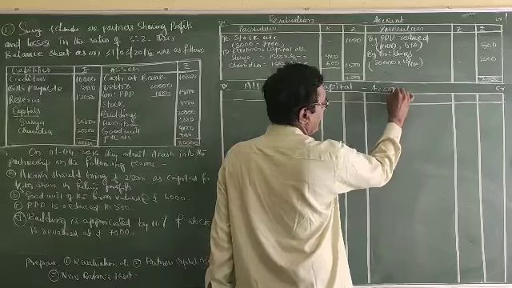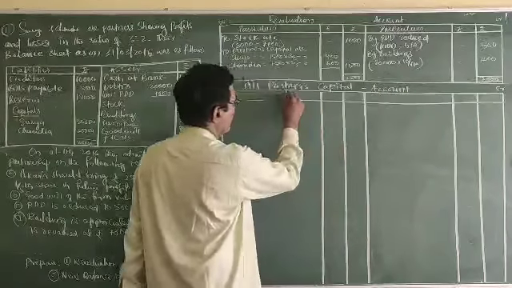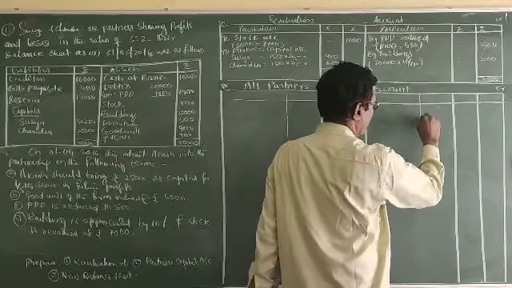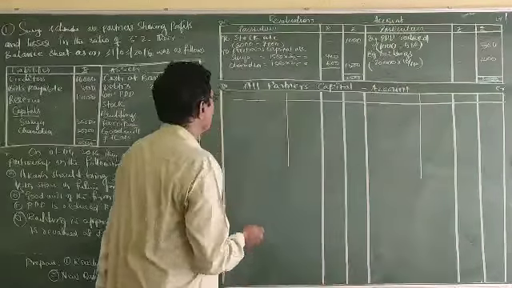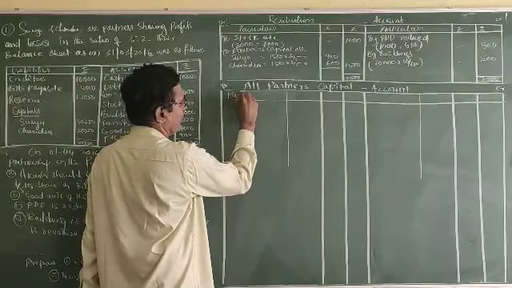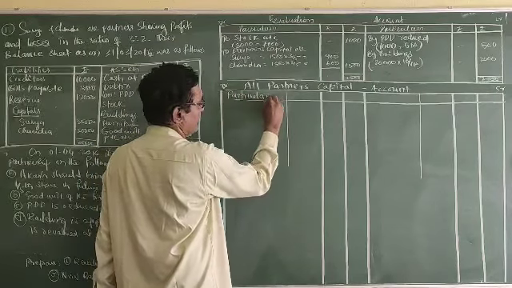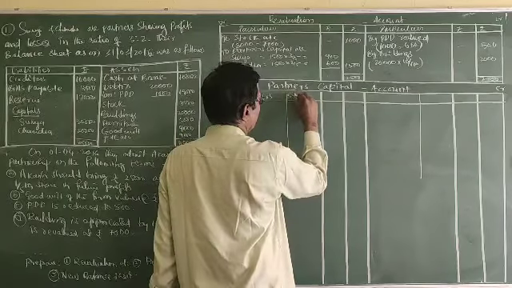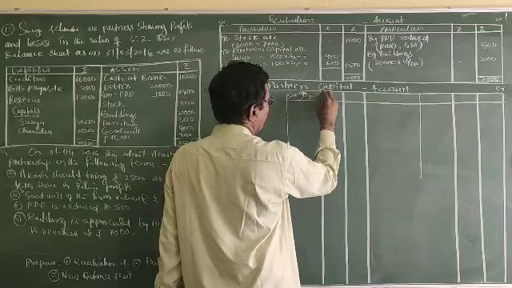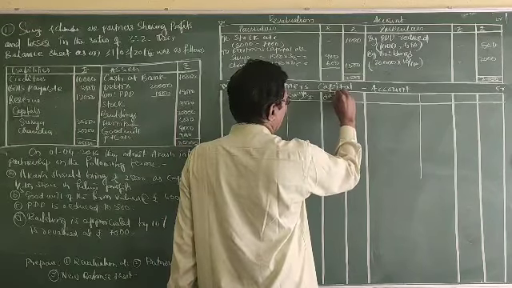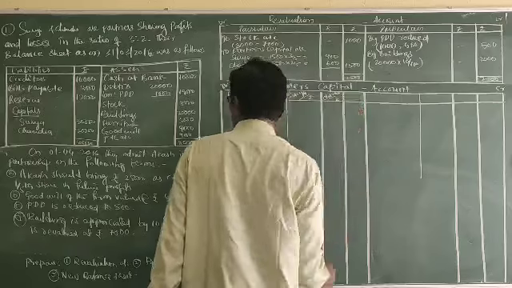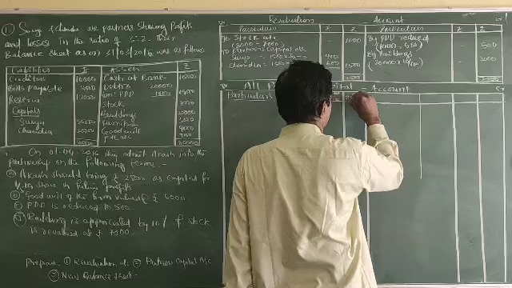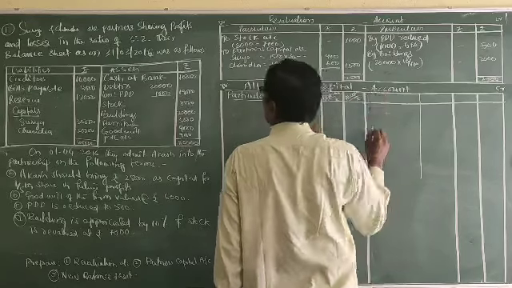Capital account. So one more column. Particulars, Surya rupees, Chandra rupees, Akash rupees.